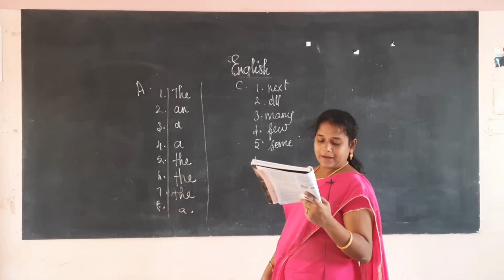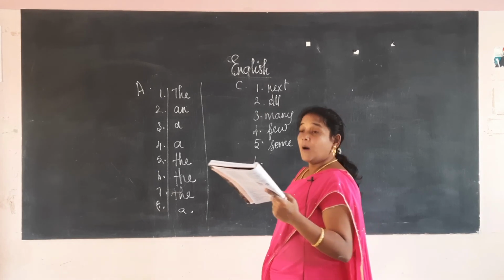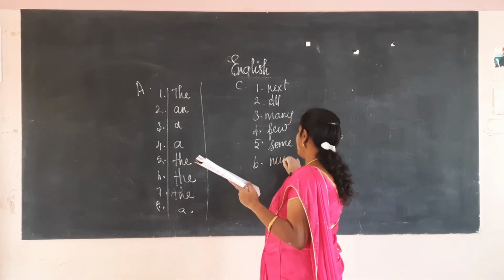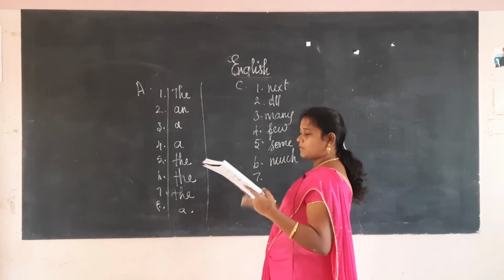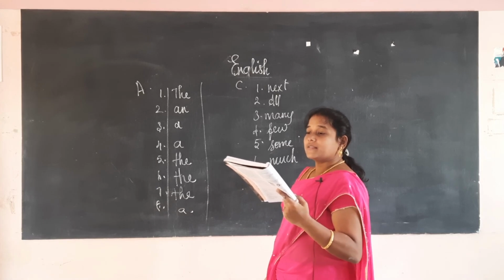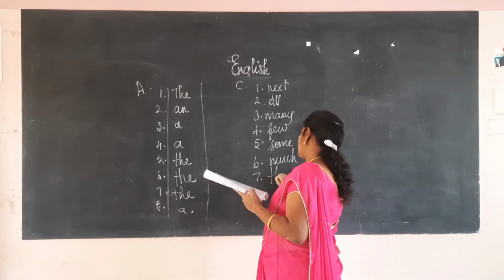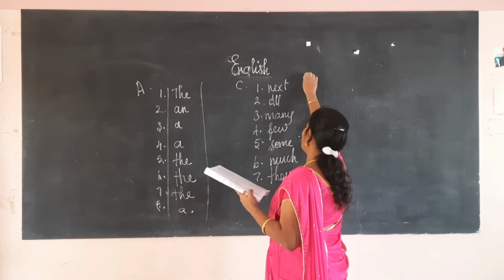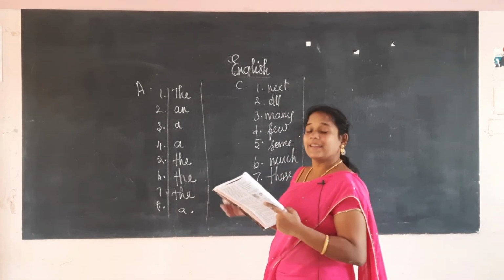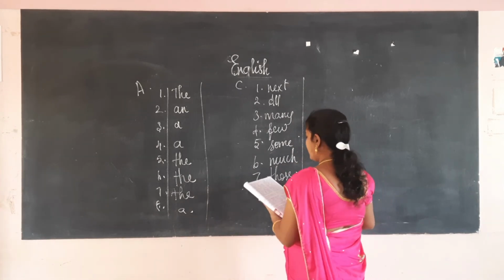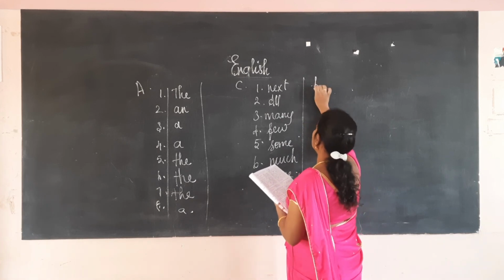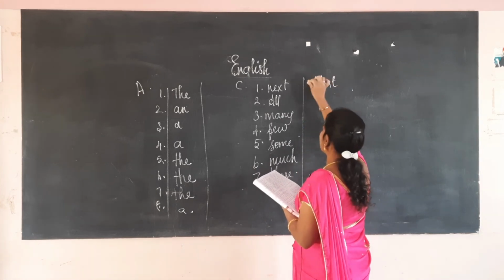Next, when the emperor entered the hall, he was much. Much is also a quantifier. Next, see those plants. What is those? Article, determiner, those. He called the first. What is first? First will come under the category of ordinal.